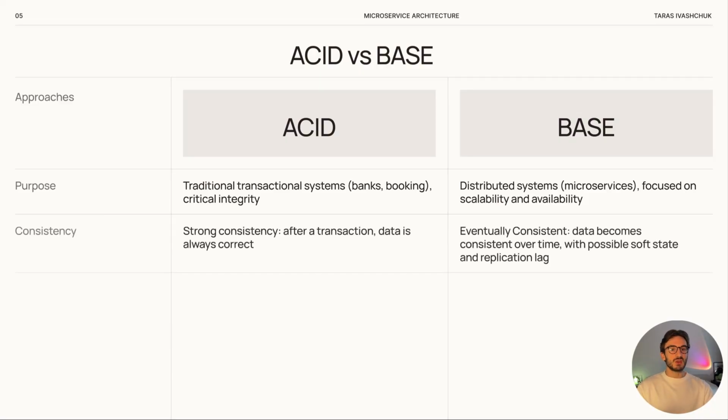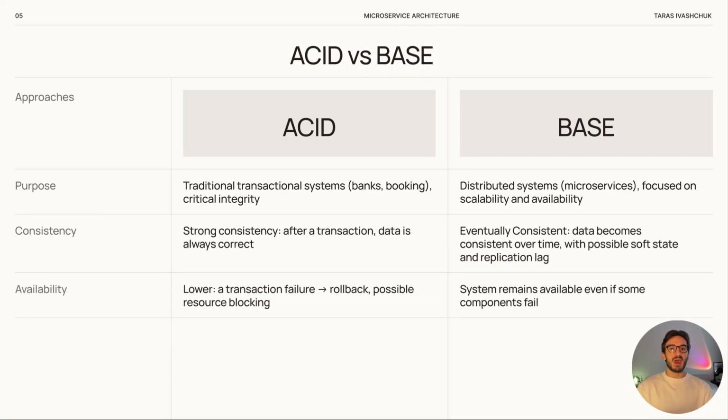Consistency. ACID gives strong consistency. This means that after a successful transaction, the data in the system is always in a correct state. But BASE gives eventual consistency. In fact, data will become the same across the system over time, but right after an update, there may be temporary differences. This soft state lets the system answer faster and stay available, while full consistency happens later. For example, during database replication, updated data may appear on copies with a short delay called replication lag.